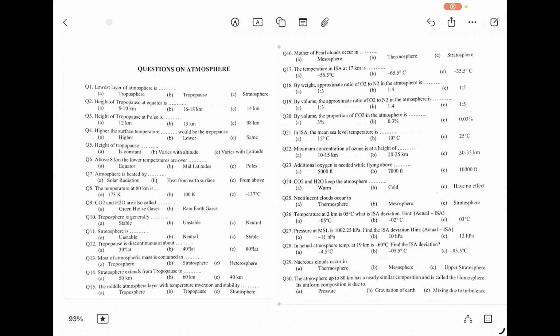So these are the questions from IC Joshi, very important from the exam point of view. So please attempt all these questions and let me know if you have any doubts in the comment section.